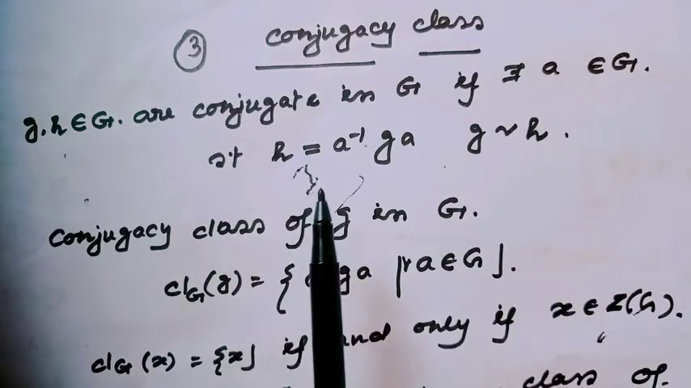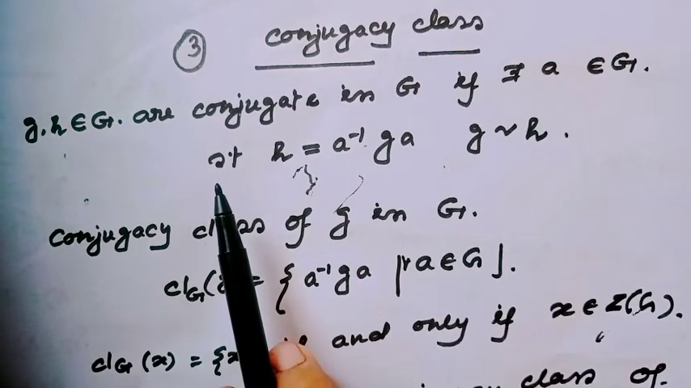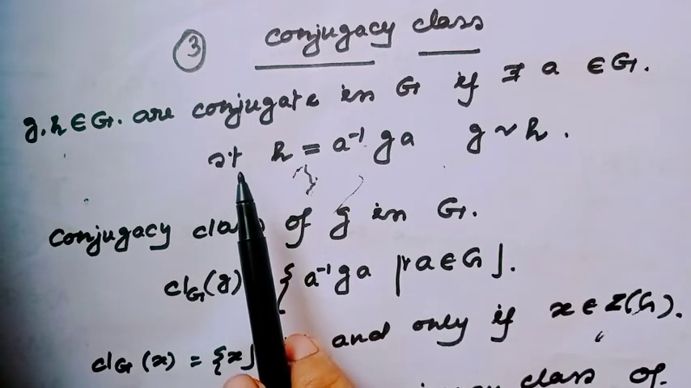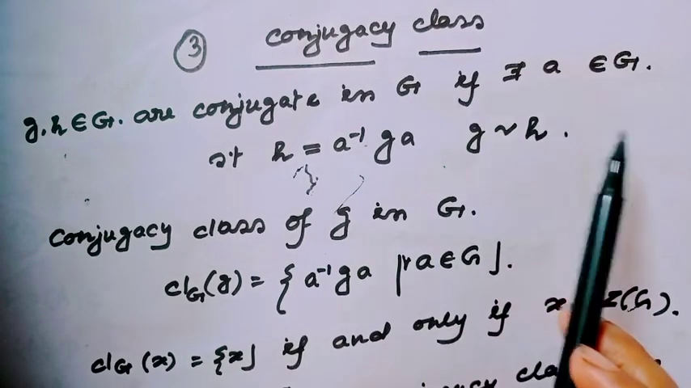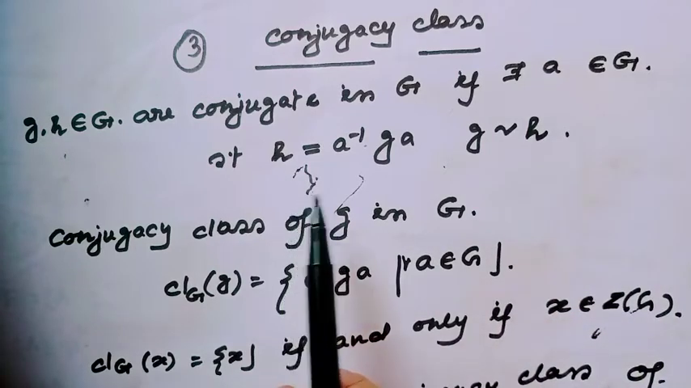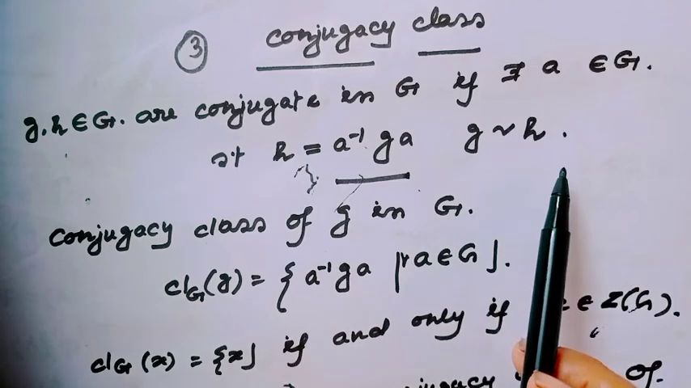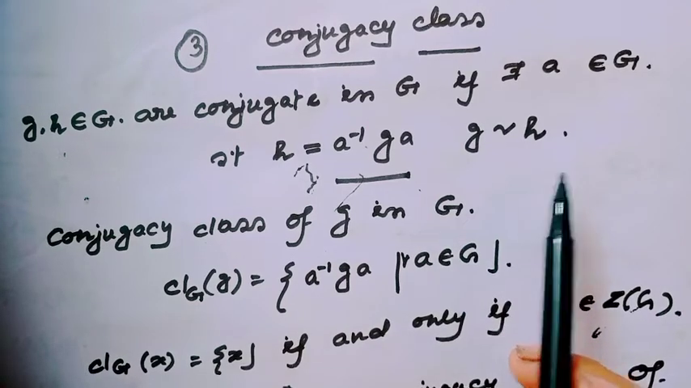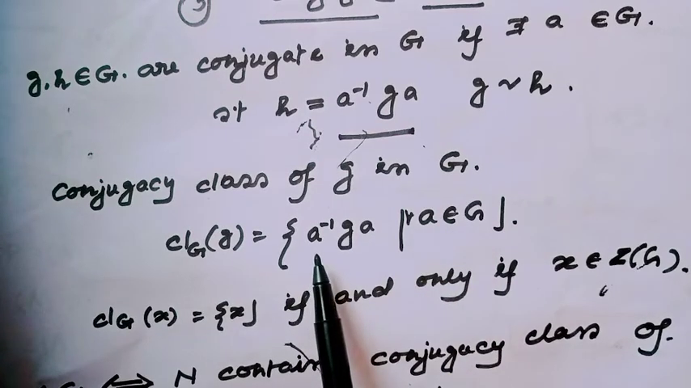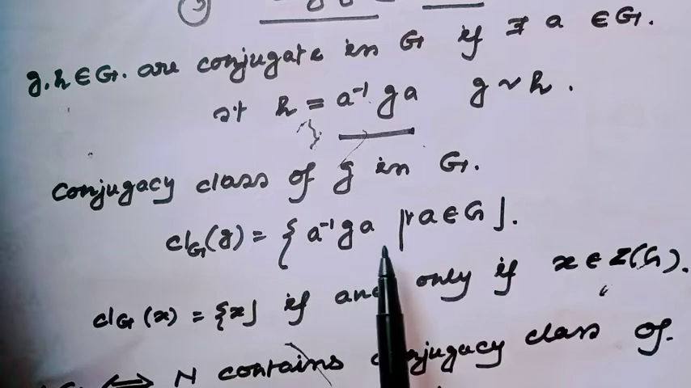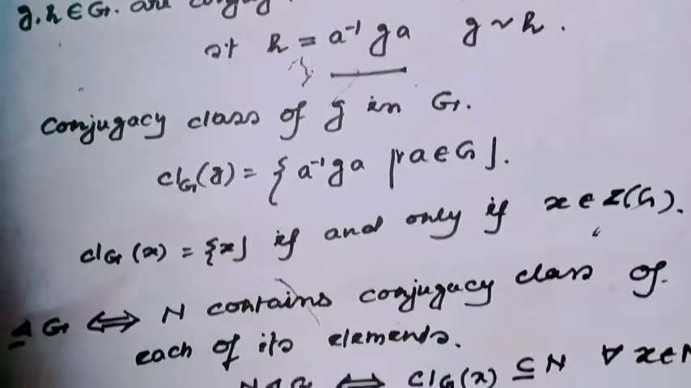And then I have shown the conjugacy class. Let g and h be members of G. g and h are conjugate in G if there exists a belonging to G such that h equals a inverse g a. Then we can say g is conjugate to h. And the conjugacy class of g in G is the set of those elements a inverse g a for all a in G. And we all know the center of a group.